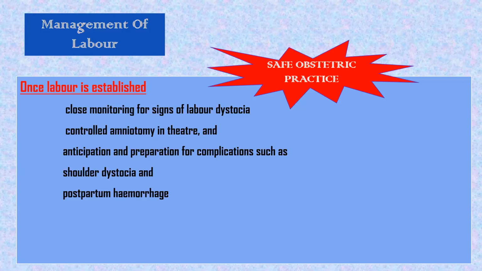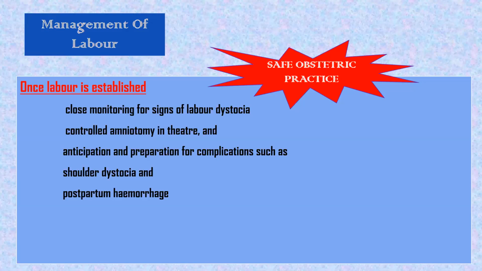Once we confirm slow progress, the patient is in active labor. First we suspect, then we confirm according to cervical findings in 2 hours, another 2 hours. Then at that time we do amniotomy and syntocinon infusion if contractions are not adequate. That is our management.